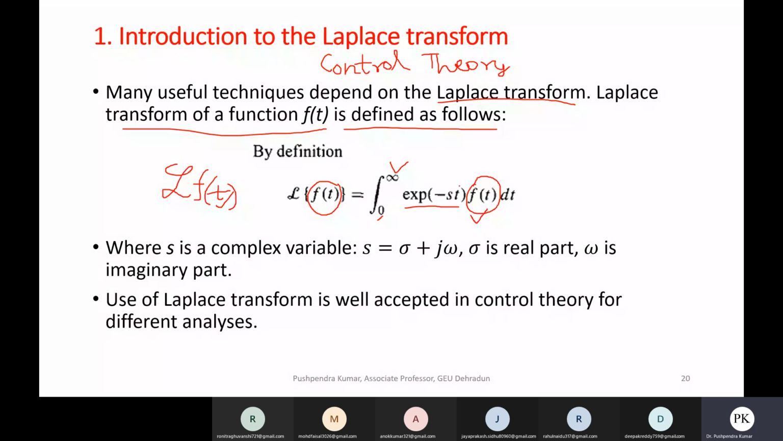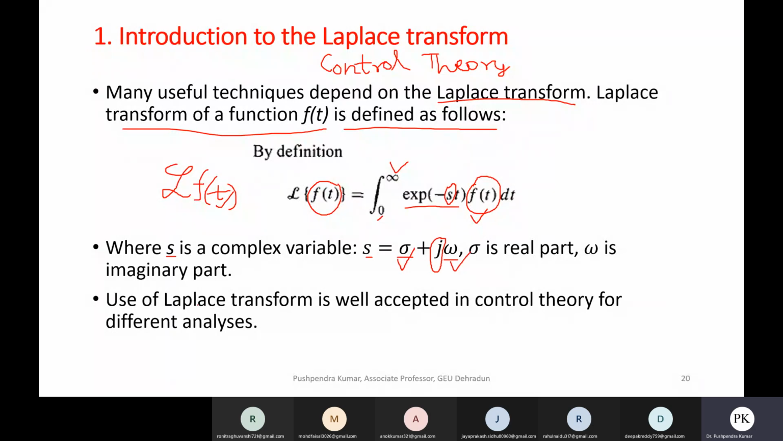So what is this s? This s which we have introduced in the function is a complex variable, and you know a complex variable always has two parts, a real part and an imaginary part. So this is your j which represents the imaginary unit. This sigma is the real part and omega is the imaginary part.